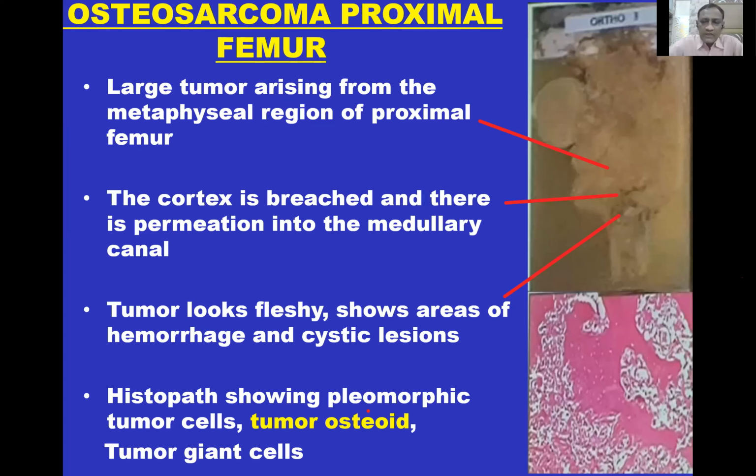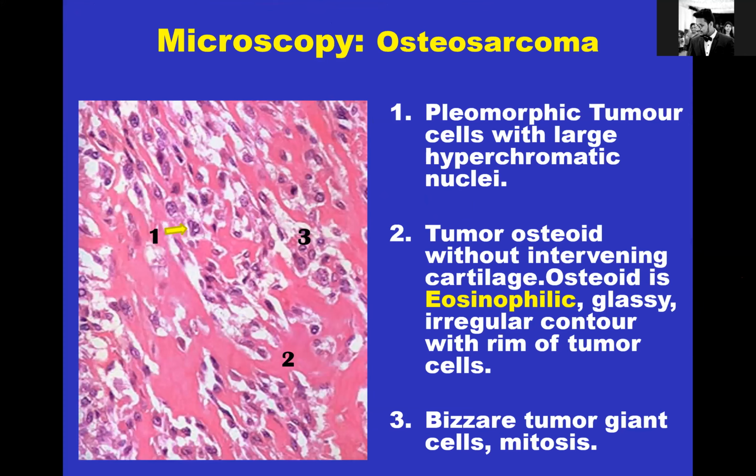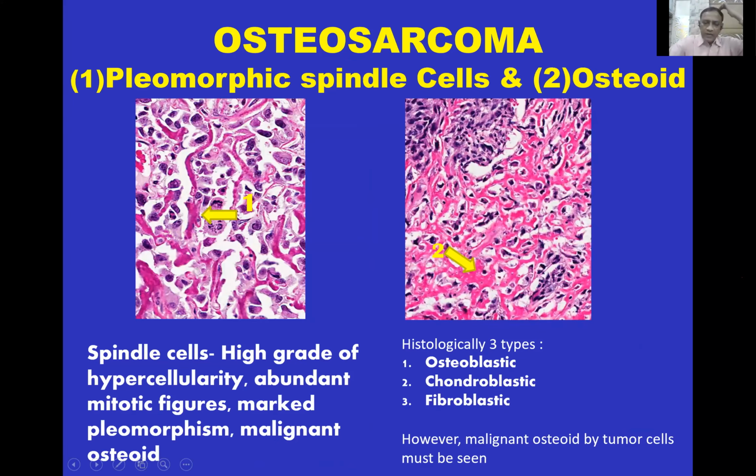This is a microscopic picture showing pleomorphic tumor cells with large hyperchromatic nuclei. Then tumor osteoid, which is very, very important for the diagnosis. It looks eosinophilic, glassy, irregular in contour with a rim of tumor cells. And third are the bizarre tumor giant cells. This is a high power view of pleomorphic spindle cells on osteoid. The spindle cells show high grade hypercellularity, abundant mitotic figures, marked pleomorphism and malignant osteoid.